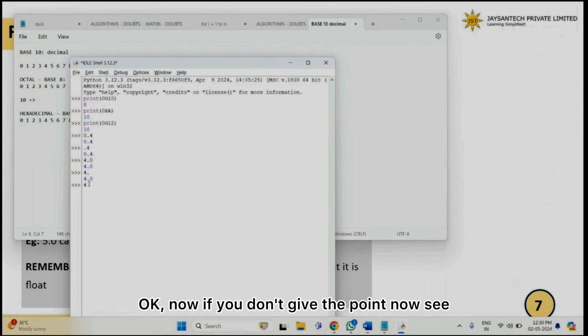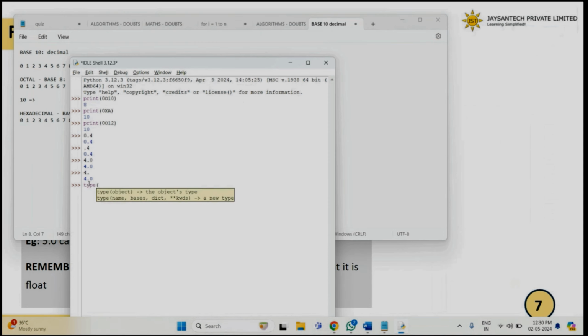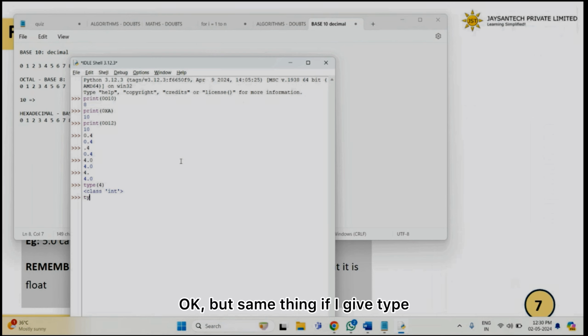Now, if you don't give the point, when I say type of 4, what will be the answer? Can anybody tell me? Int, correct. It will be an int. But if I give type of 4 point, without writing 0.0, I'm just giving 4 point, see what it is telling me. It is a float. Even if my fractional part is 0, but I'm including a point, Python will take it as a float.